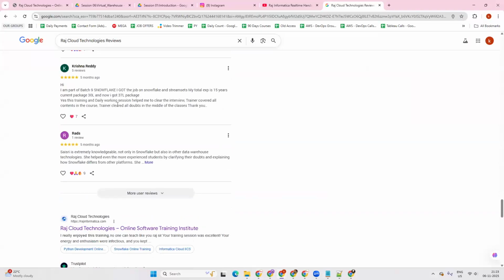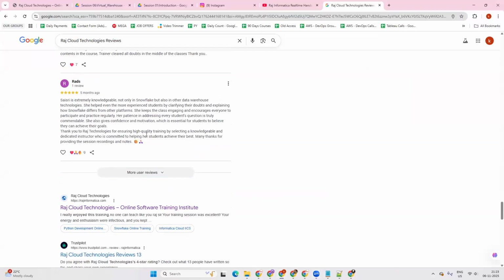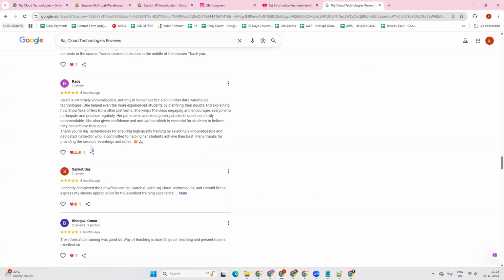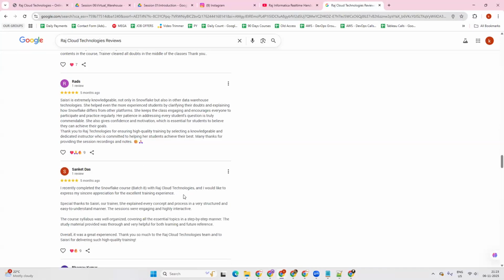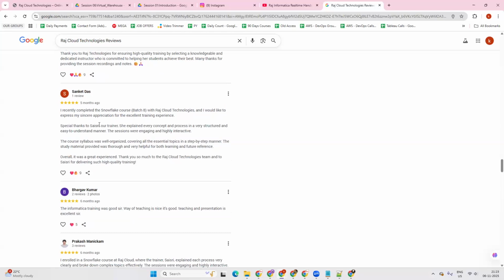Yes, this is the one. You can see here he's from batch 9. He got a job on Snowflake. His total experience is 15 years and the current package is 30 LPA, and he got 37. So that is how it will be. You can see here, this is also one more review from Snowflake itself. This is one more from Snowflake.